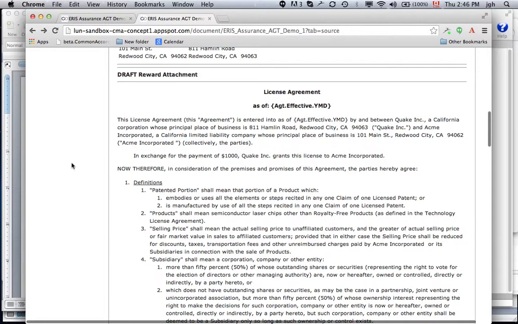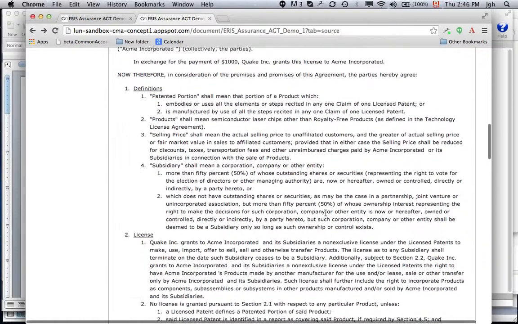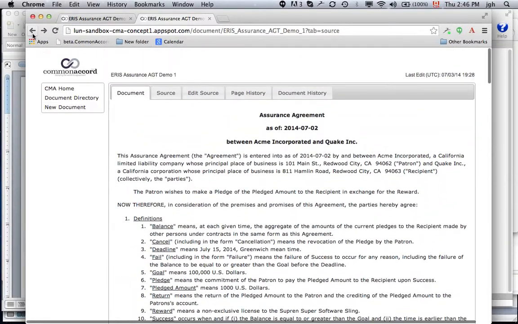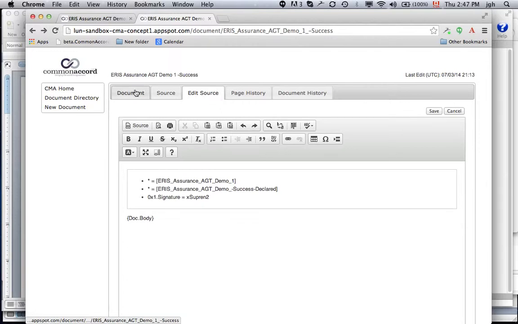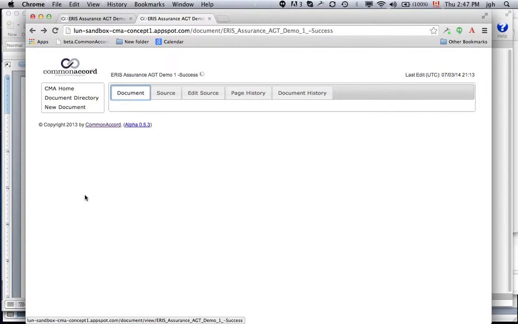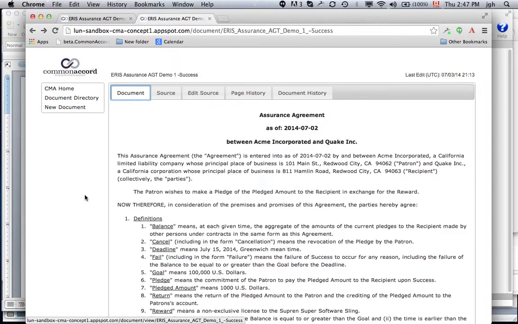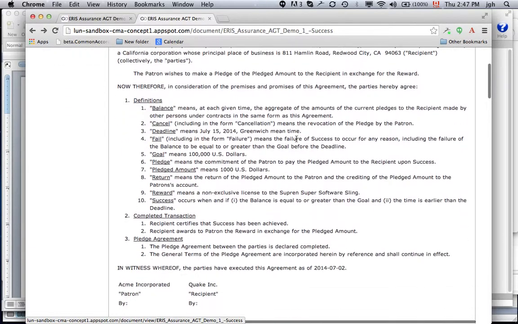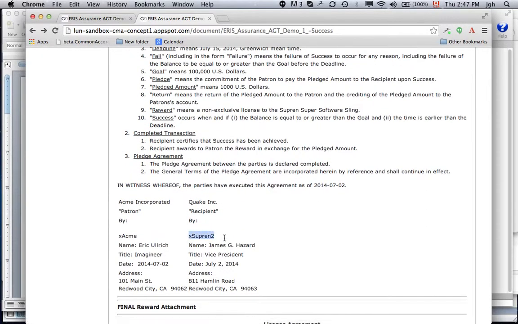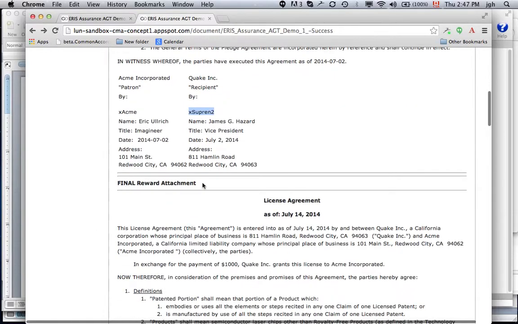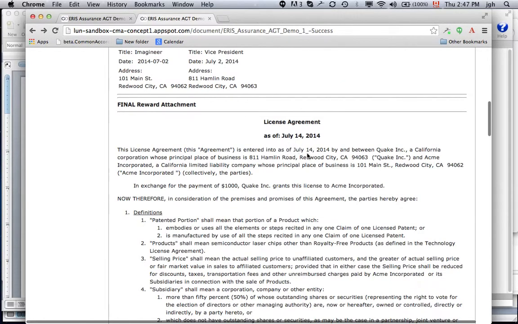Okay, and then this is a draft of the license agreement, which shows what would be awarded for a maximum reward. Okay. And again, back to success, full success. We have the document again. Here we go. This indicates that the transaction has been completed. We got our second signature by Suprin. It's the final reward attachment. It's got everything included, including the date here, which is when the reward was made.